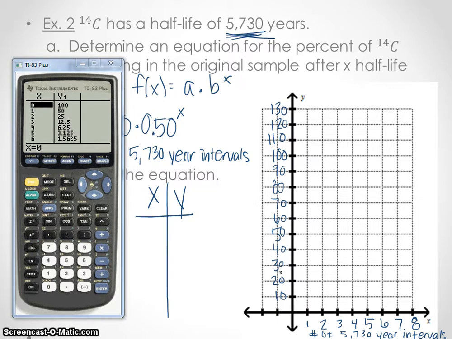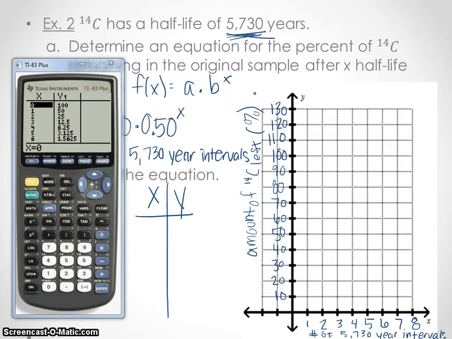So what does that stand for? That's going to be the amount of C14 left. I'm going to try and write sideways here. Amount of C14 left. And of course that's in percentages, so that is the percent of it left.